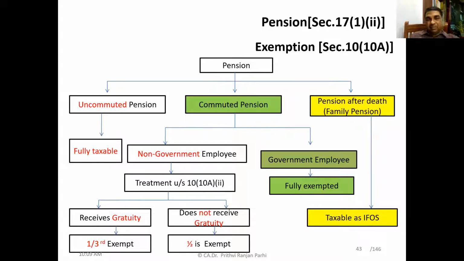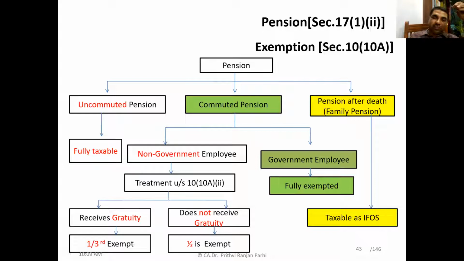And for commuted pension, here you have to see whether the employee is a government employee or non-government employee. As you have seen, if they are government employees, then what is the treatment? Fully exempted. So commuted pension for government employees is fully exempt. Here also you don't have to apply your mind much.